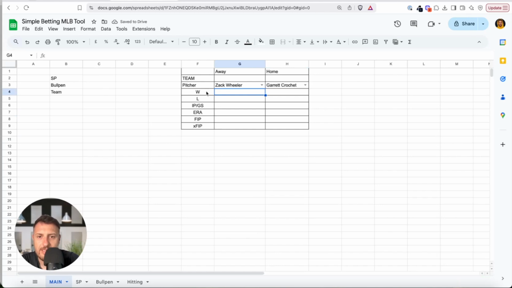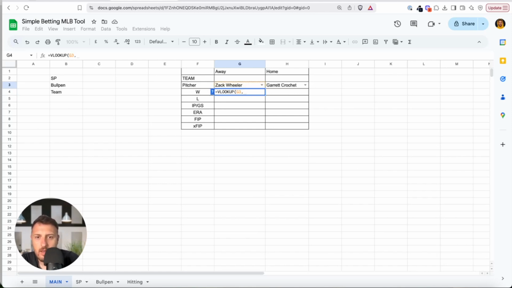Right now we will move these numbers here. Every time you select the pitcher, all these numbers will pop up automatically. So there is one function, the vertical lookup function. We use IMPORTHTML for scraping the data, and VLOOKUP for getting that number based on this name. So I am looking for this pitcher.